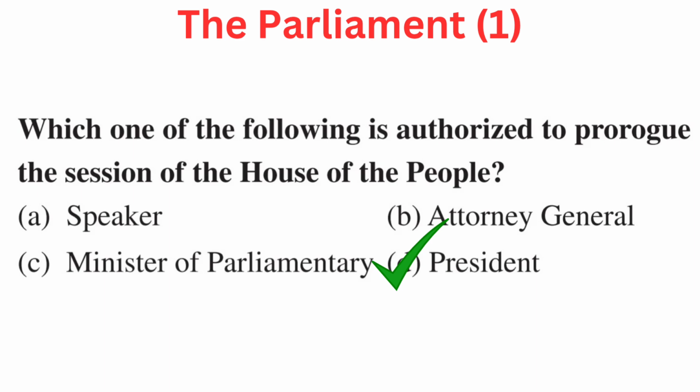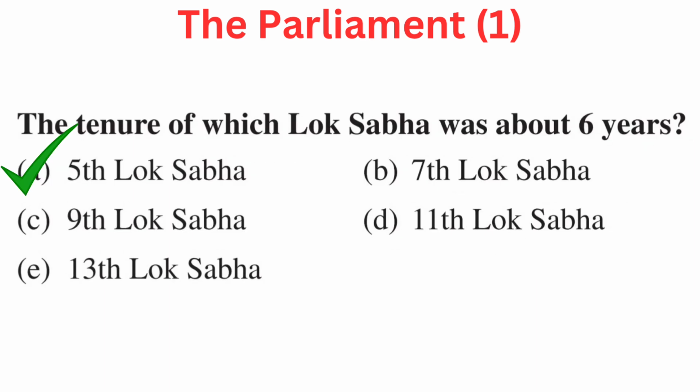Your question is, which one of the following is authorized to prorogue the session of the House of the People? Your options are A. Speaker, B. Attorney General, C. Minister of Parliamentary Affairs, or D. President. Right answer is D. President.